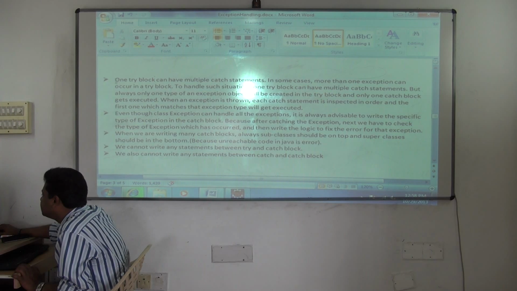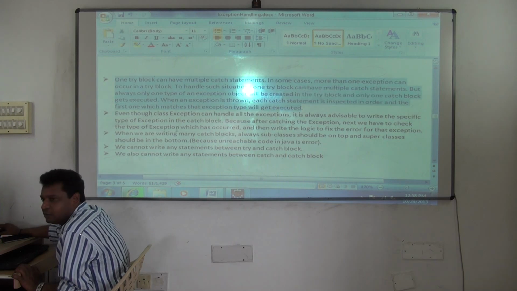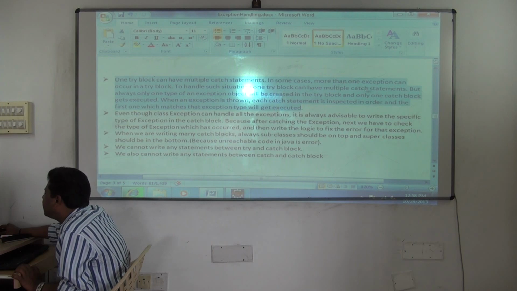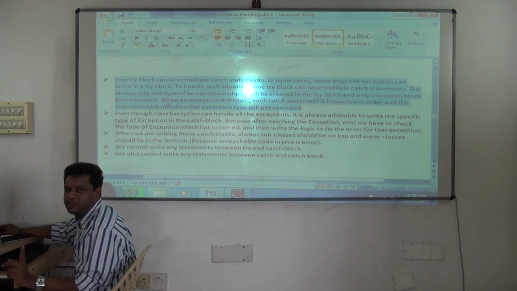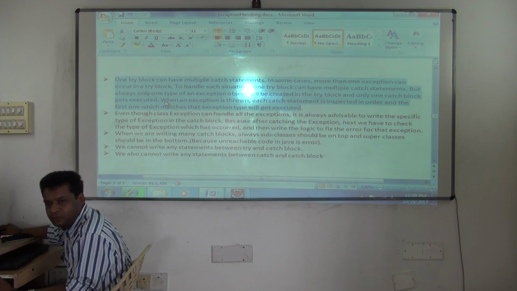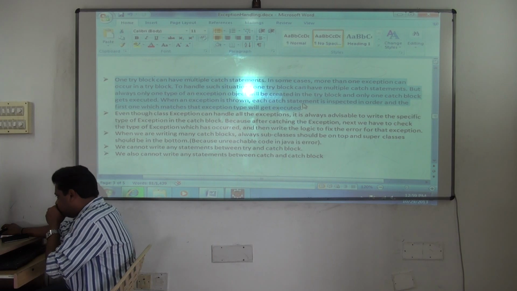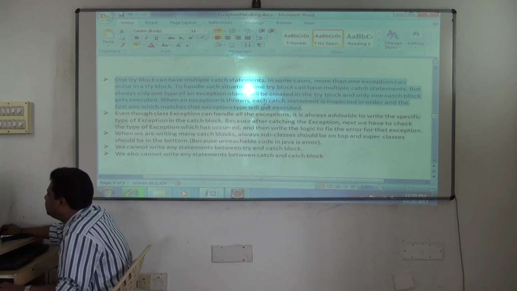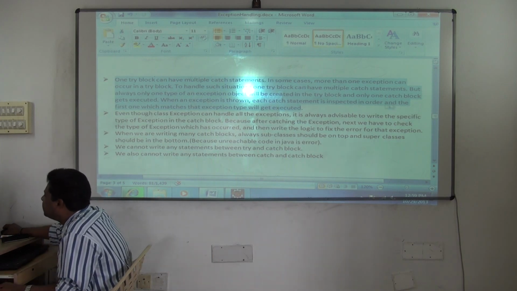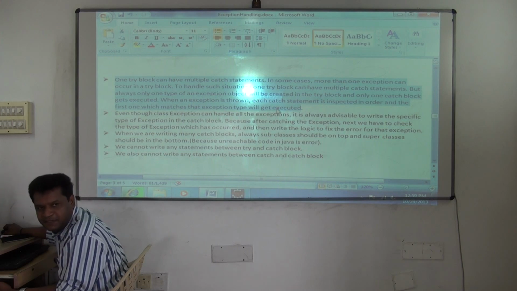In some cases, more than one exception can occur in a try block. To handle such situations, one try block can have multiple catch statements, but always only one type of exception object will be created in the try block. And only one catch block gets executed. Remember that also. How many catch blocks will be executed? Only one. So when an exception is thrown, each catch statement is inspected in order, and the first one which matches the exception will get executed. First one which matches it.